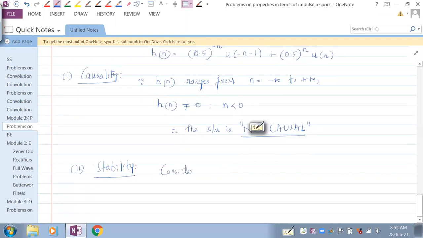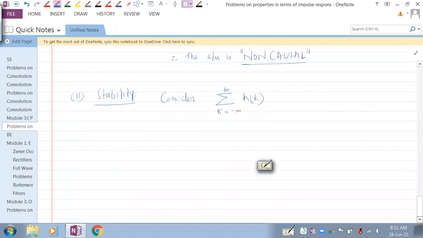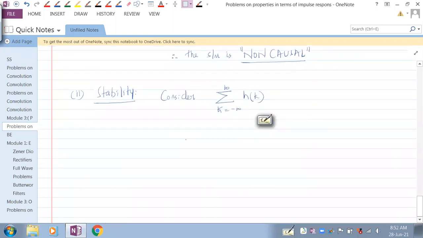You have to consider the summation k ranging from minus infinity to plus infinity of h of k. Fine. So we have to write the expanded form of h of k so that we'll understand the range. In place of n, let's write k.